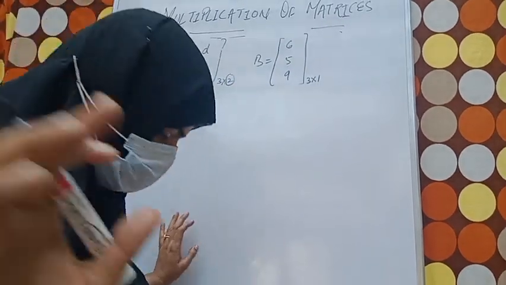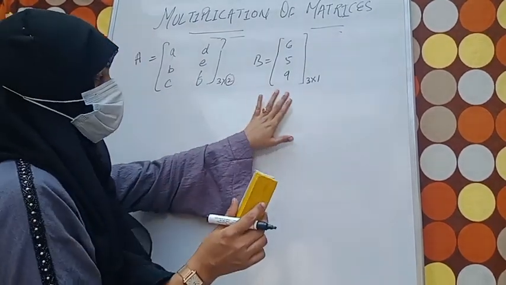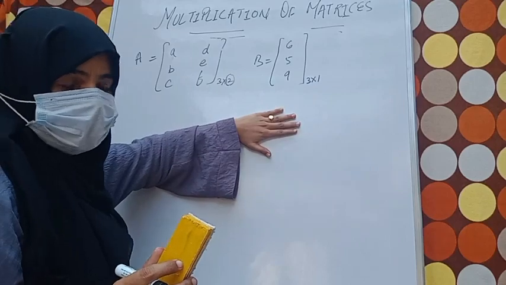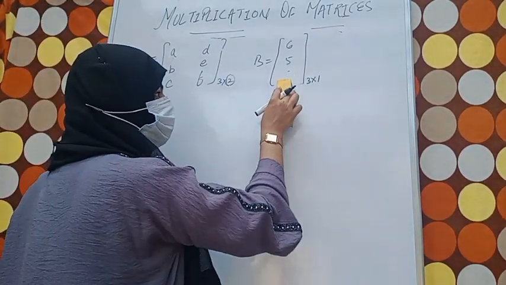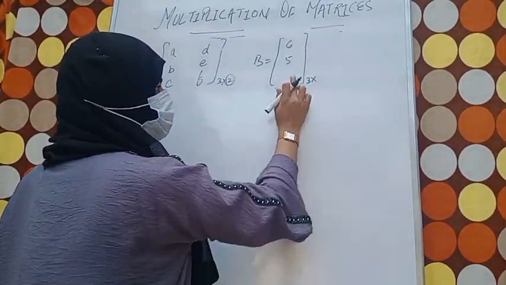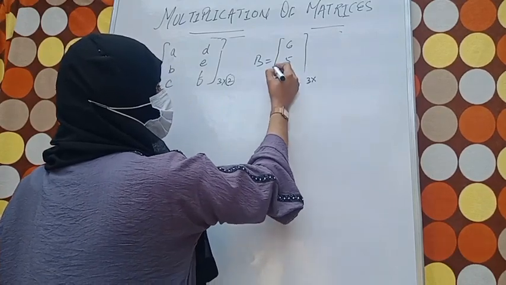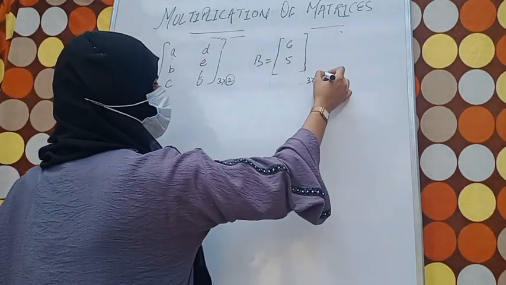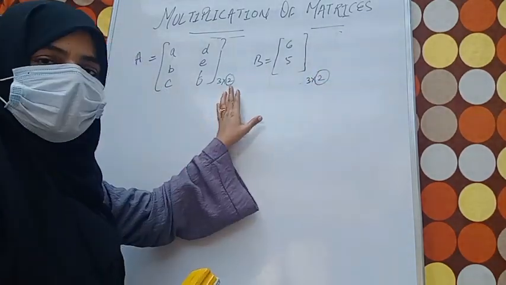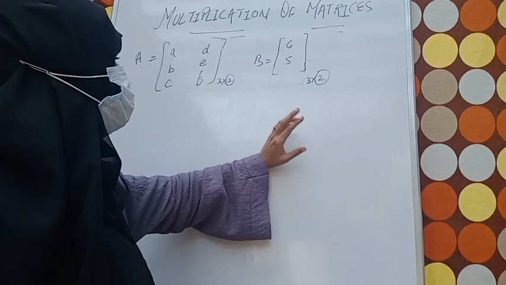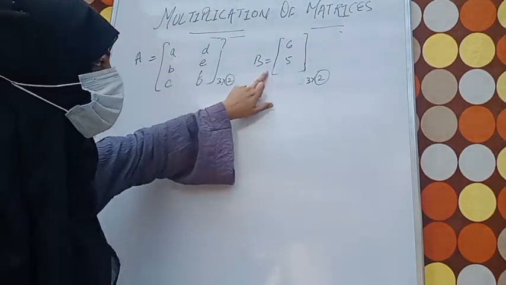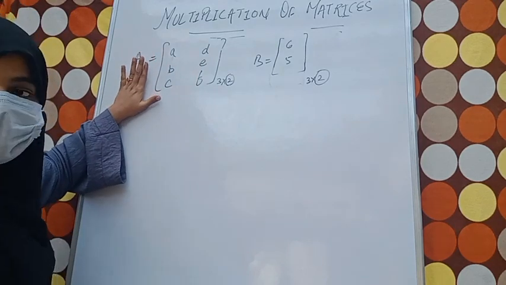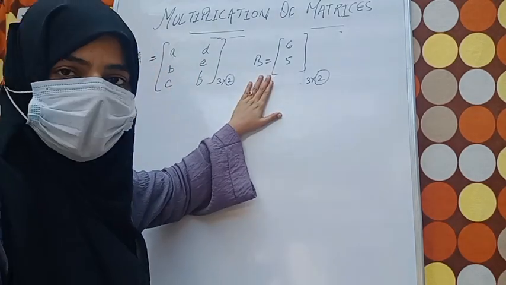So in this case, why? Because rows are not equal to number of columns. It will not multiply. But if I do one thing, if I do it like this only, what will happen? You can see 2 are rows. So what will happen? It will be multiplied. Why? Because number of columns is equal to the number of rows. You can clearly see this is a rectangular matrix, okay, and this is a column matrix.